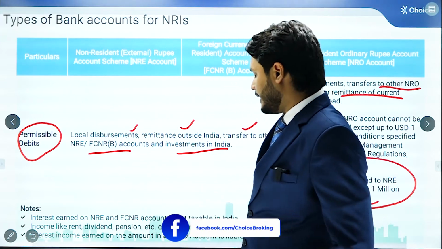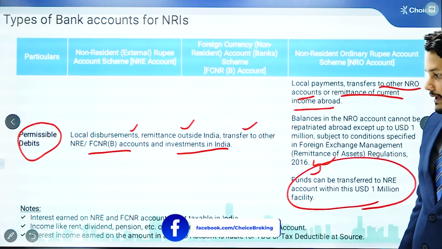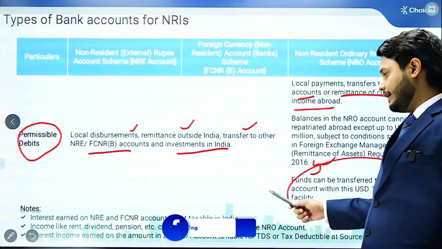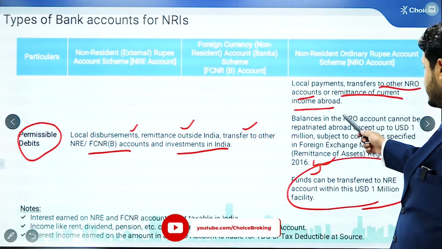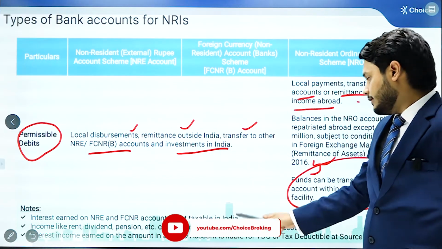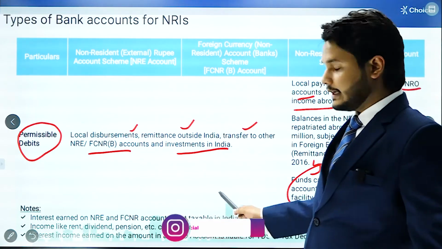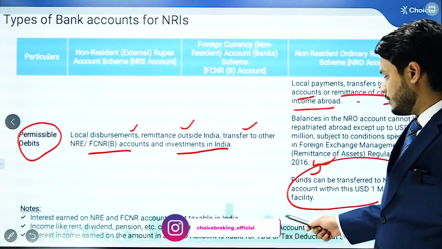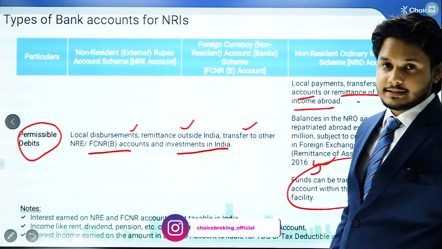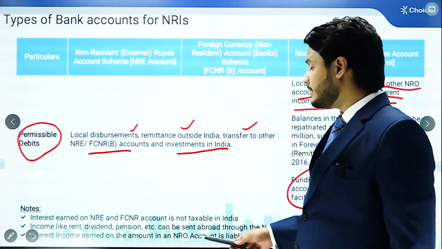Interest income earned on NRE and FCNR accounts is not taxable in India. Income like rent, dividend, pension, etc., which are considered current income, can be sent abroad through the NRO account. Again, the interest income earned on the amount in the NRO account is liable to TDS at the rate of 30%, which we discussed in the previous video already.